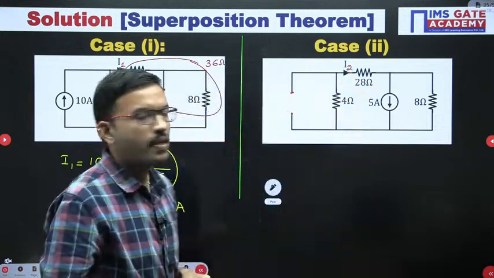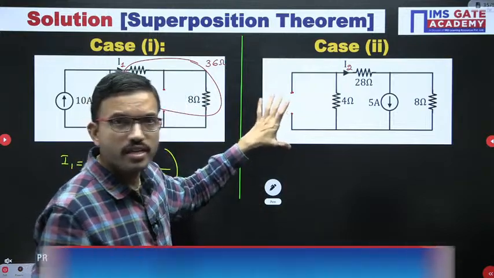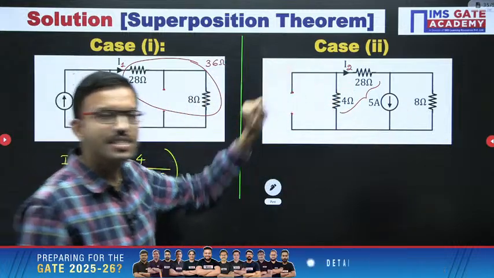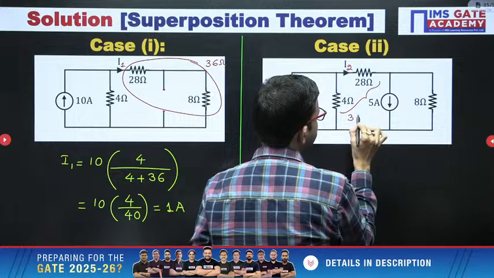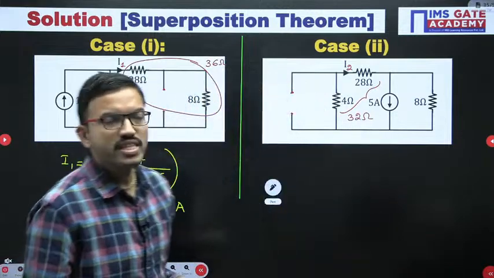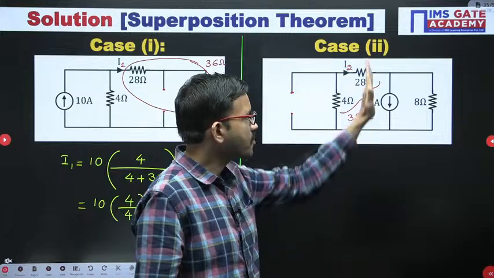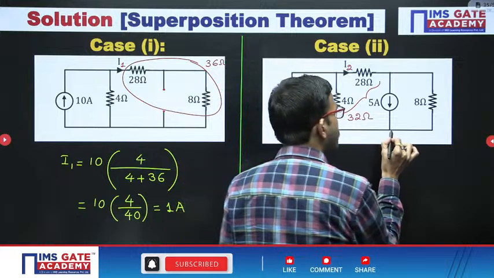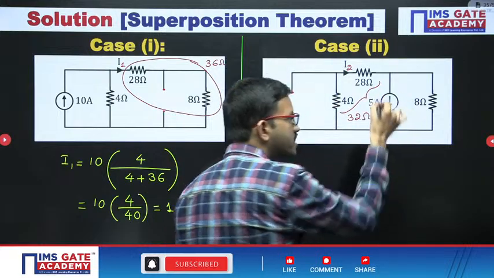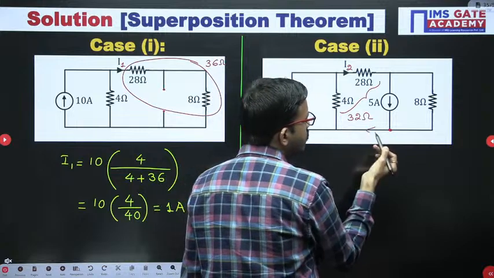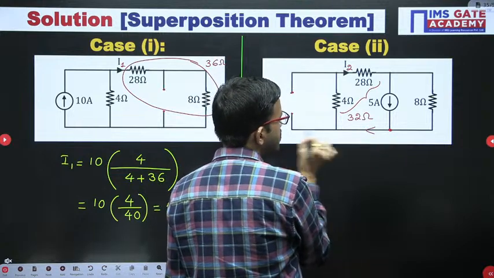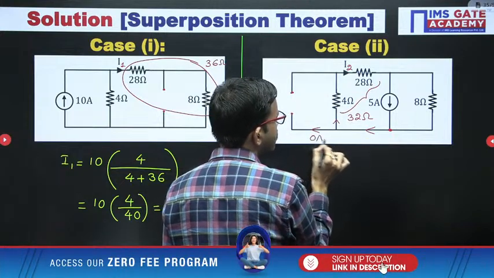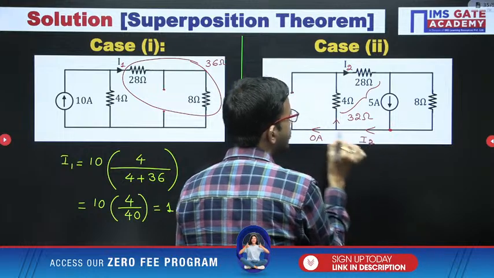Now, in this branch, since no current flows, the 28 ohm and 4 ohm are both connected in series, so we can add, that is 32 ohm. Now once again, just like the previous circuit, here you have 5 ampere, 8 ohm and 32 ohm, all connected in parallel. Here 5 ampere is coming to this particular node. In this particular branch, we have to find the current. Since in this branch no current flows, the same current is flowing like this. Just for reference, here I am mentioning 0 ampere. Here it is I2. The same current I2 is flowing like this.